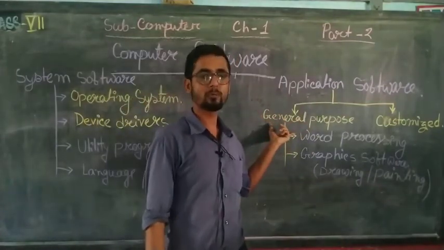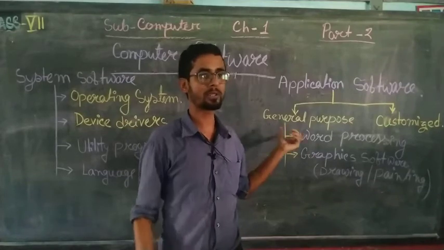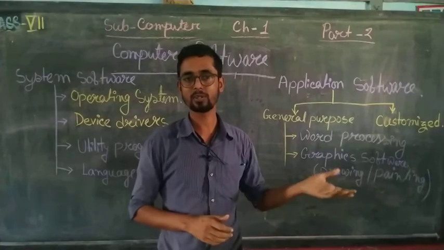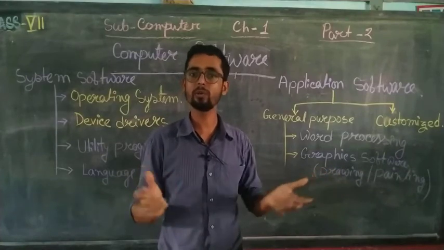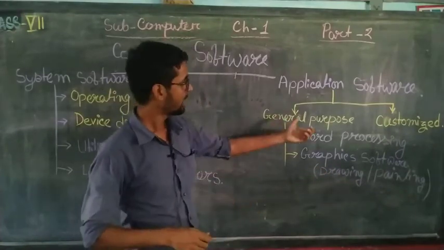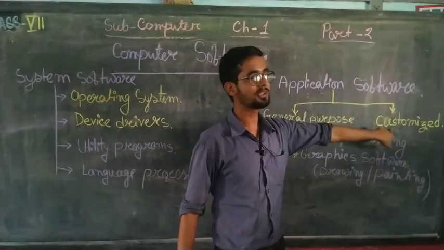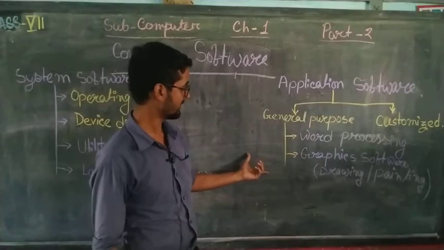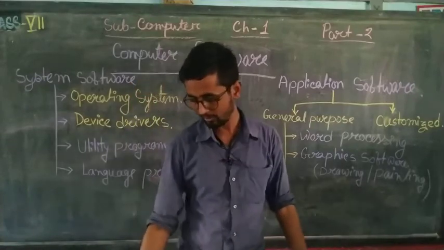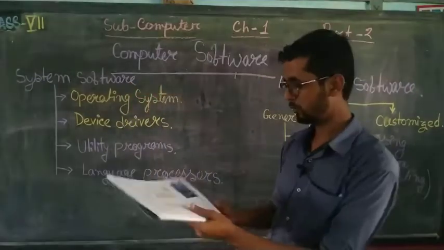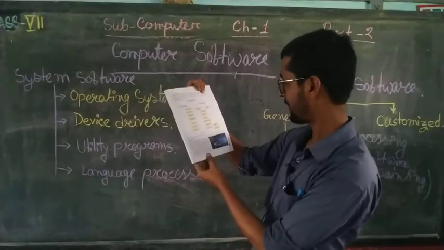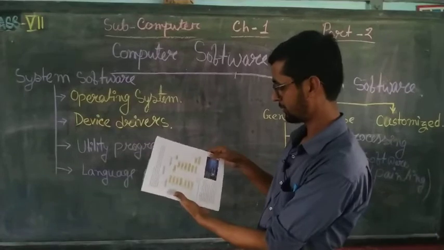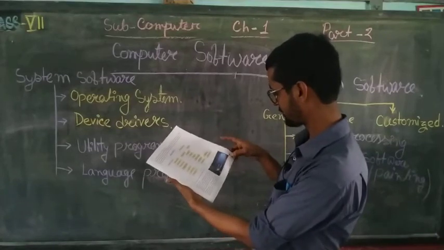One is general purpose, for our general activity, like MS Word or other applications we use nowadays. The other is customized software, that means a fixed software. You can also learn this from your book. If you read page number 5, you will learn about this, and you can see the picture also.